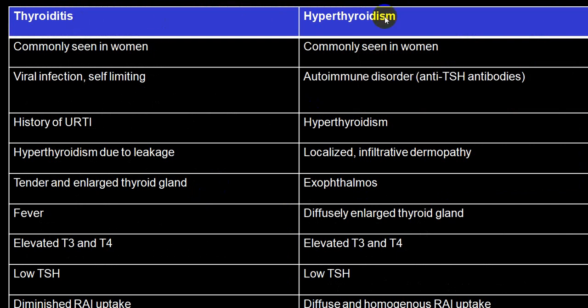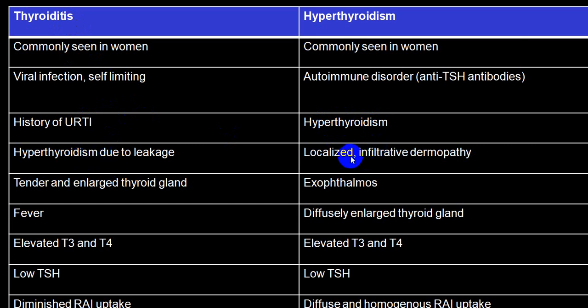A little difference between thyroiditis and hyperthyroidism. Thyroiditis is very commonly seen in women. This is also commonly seen in women. This is because of viral infection, it is self-limiting, while this is because of autoimmune disease, mainly stimulating antibody. This follows a URTI. This is unknown. This is due to leakage of T3 and T4.